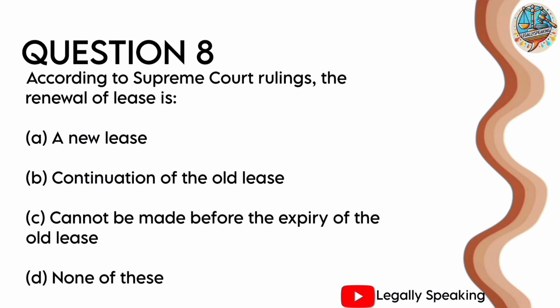Question number 8. According to the Supreme Court rulings, the renewal of lease is option A new lease, option B continuation of old lease, option C cannot be made before the expiry of the old lease or option D none of the above. The correct answer is, according to the Supreme Court's ruling, the renewal of a lease is a new lease.